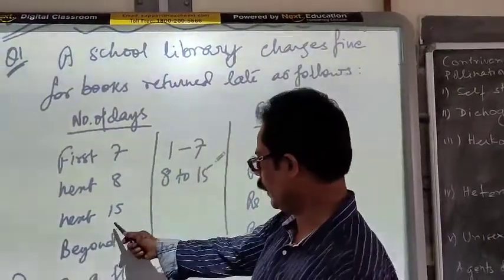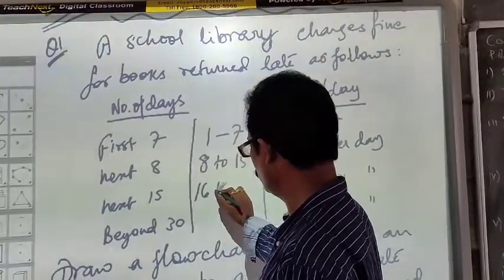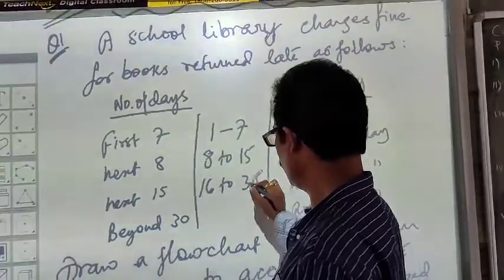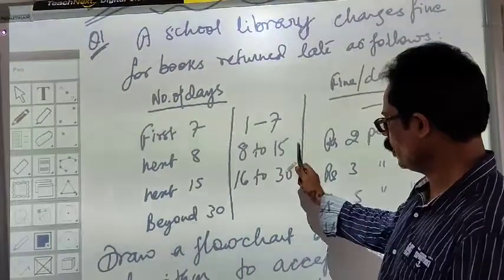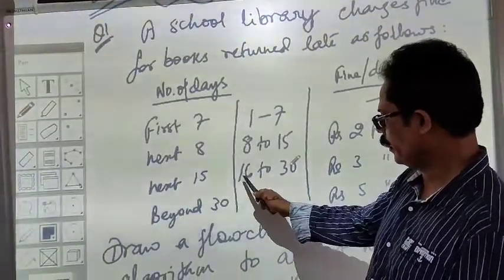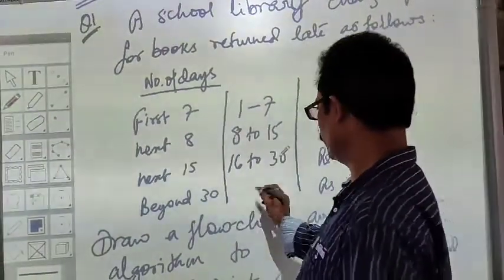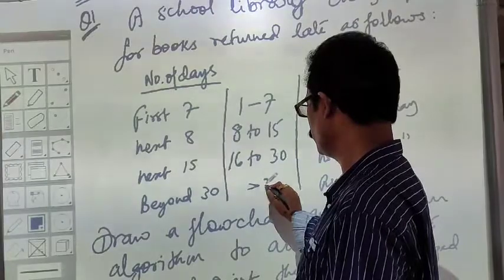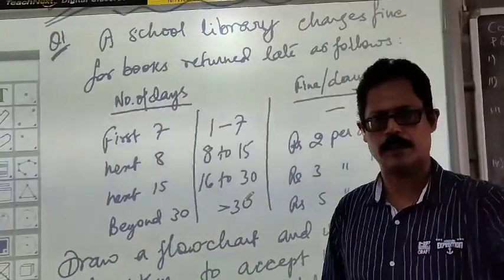Then the next 15 days means after this another 15 days, in other words 16 to 30 days, including 1 and 7, including 8 and 15, and in this category including 16 as well as 30. And then beyond 30 means more than 30, that is, starting from 31 and it can be any value.